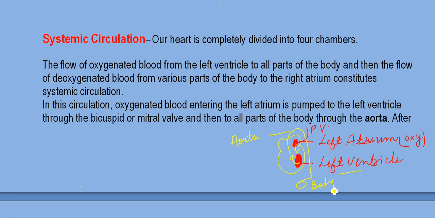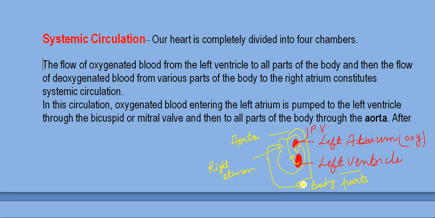Now from the body parts, it again goes to your right atrium.